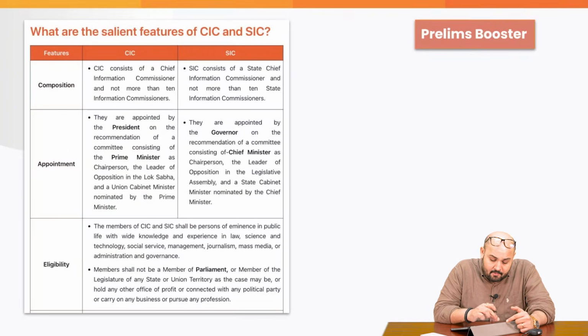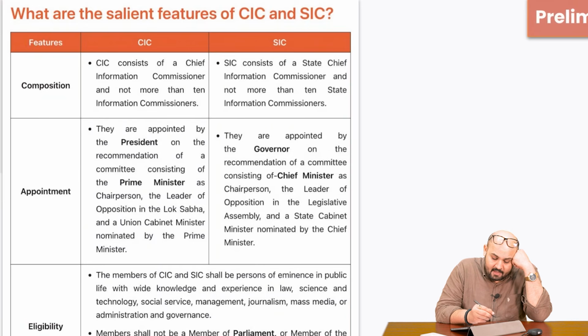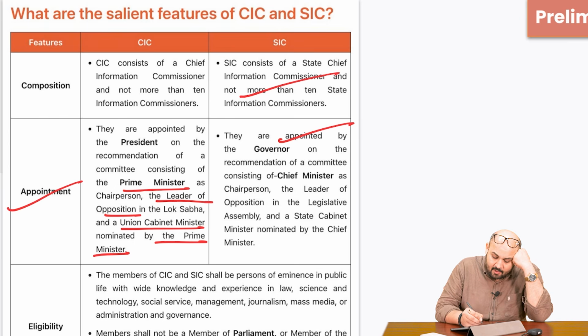Now, let's talk about the composition. The CIC consists of the Chief Information Commissioner and not more than 10 Information Commissioners. The same thing, the SIC consists of State Chief Information Commissioner and not more than 10 State Information Commissioners. Appointment: the CIC is appointed by the President, on the recommendation of the committee consisting of the Prime Minister, the Leader of Opposition in the Lok Sabha, and the Union Cabinet Minister nominated by the Prime Minister. The SIC is appointed by the Governor, on the recommendation of a committee consisting of the Chief Minister, the Leader of Opposition, and a State Cabinet Minister nominated by the Chief Minister.